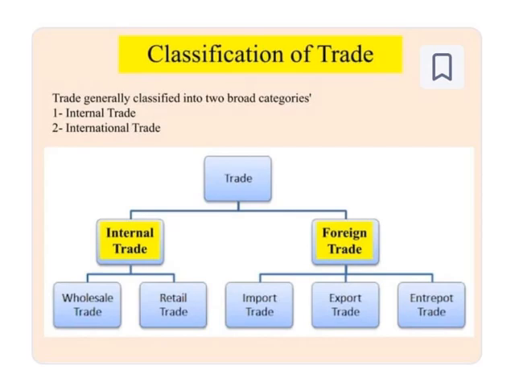So in internal trade, what comes? Wholesale trade and retail trade. What we understood from internal trade: in wholesale trade, a wholesaler buys from the factory, and the retailer buys from the wholesaler. And foreign trade means import, export, and entrepot. So what are import, export, and entrepot? We will learn further in a little bit of detail. Okay, so far it's clear.